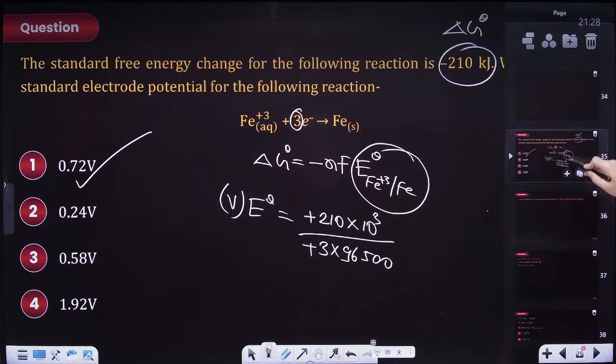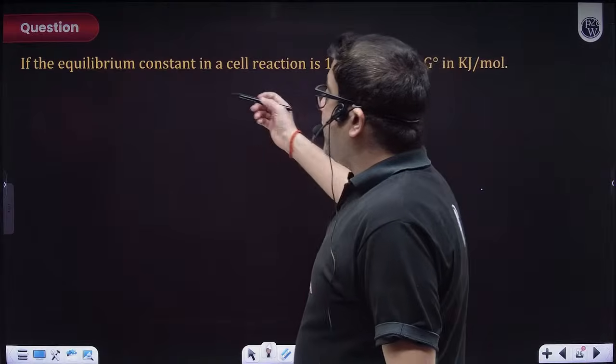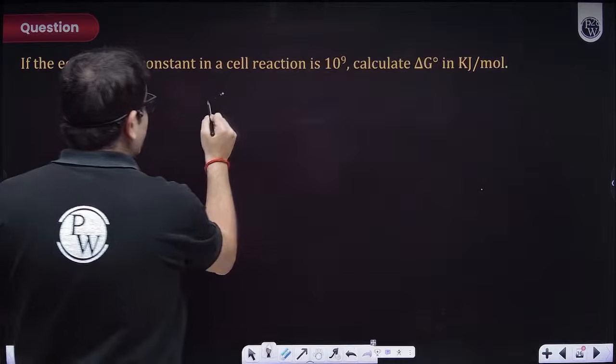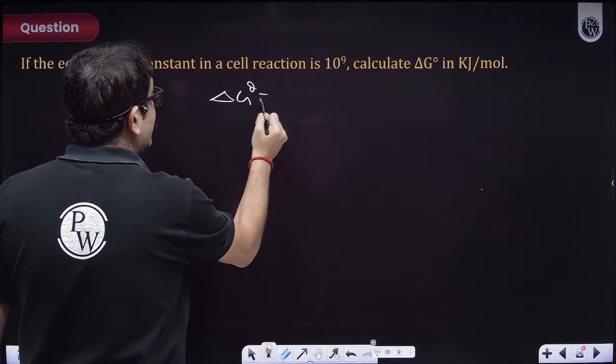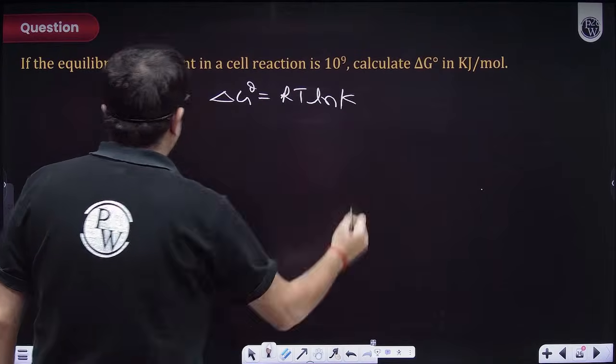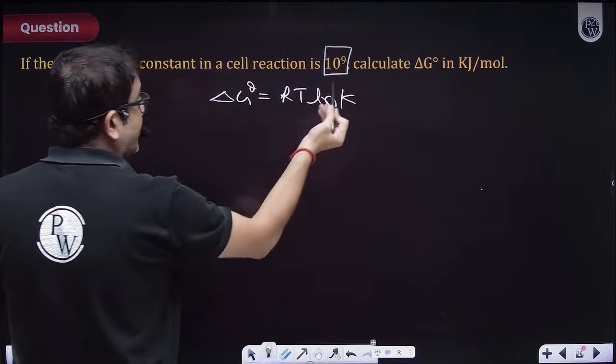Now, moving forward, next thing: we have related the equilibrium constant also with delta G naught. So delta G naught is equal to minus RT ln K. The equilibrium constant of the cell is given as 10 raised to power 9. So what will be delta G naught?